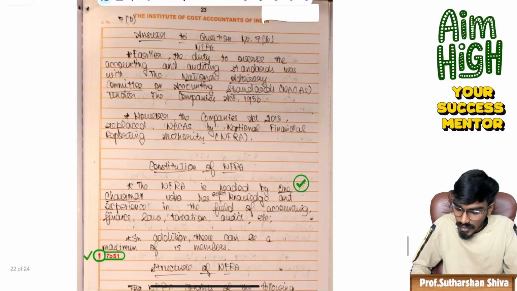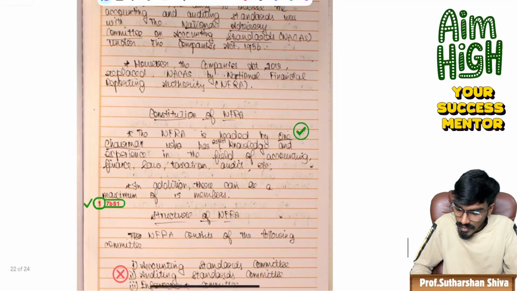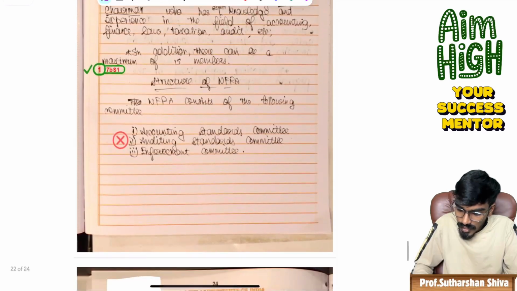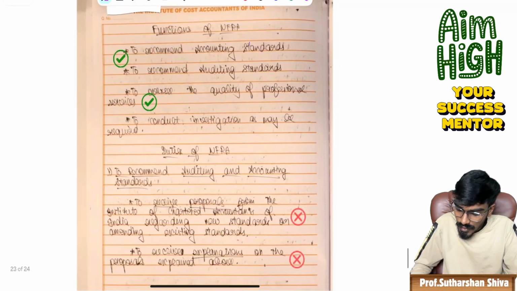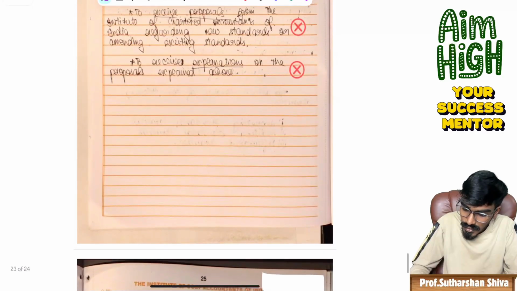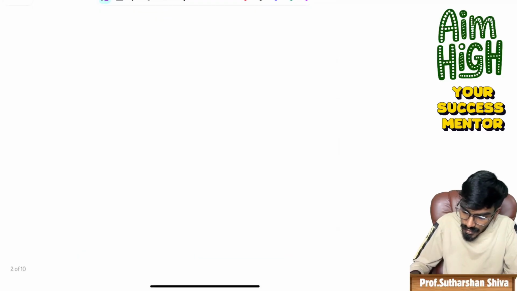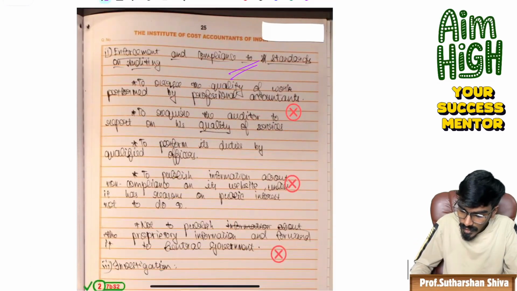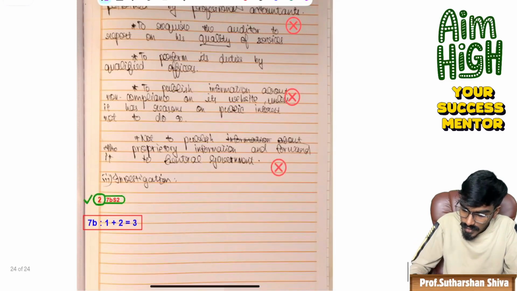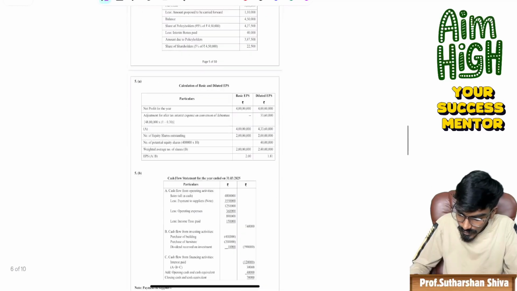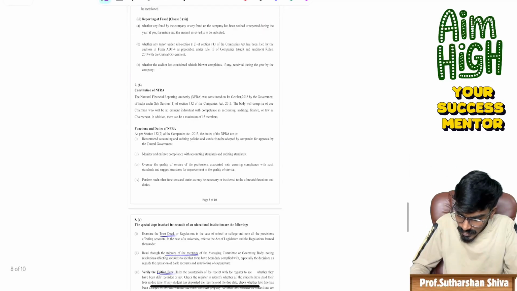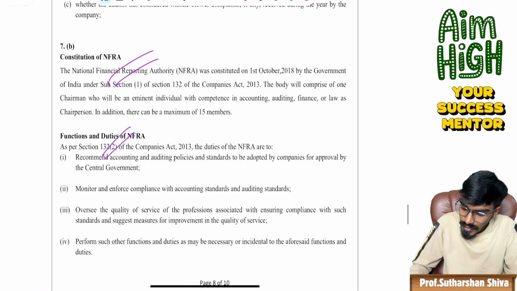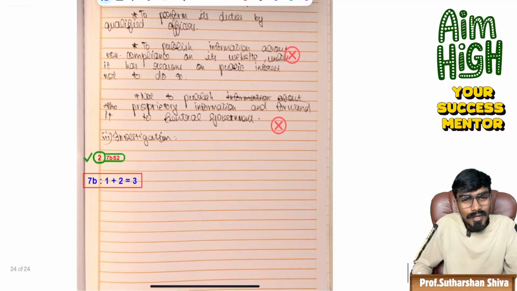Come to 7B. I guess it is about NFRA, the basic concepts of NFRA, and then the constitution of NFRA. Only that point is covered. Structures of NFRA, functions of NFRA, duties of NFRA are covered. But what are the points they have given? Just hold on for a moment. Yes, enforcement and compliance, standards of auditing. Those are the points covered. See, constitution of NFRA, functions and duties of NFRA. Those are the only points they have given. But the student has given some points somehow, so they gave 3 marks.